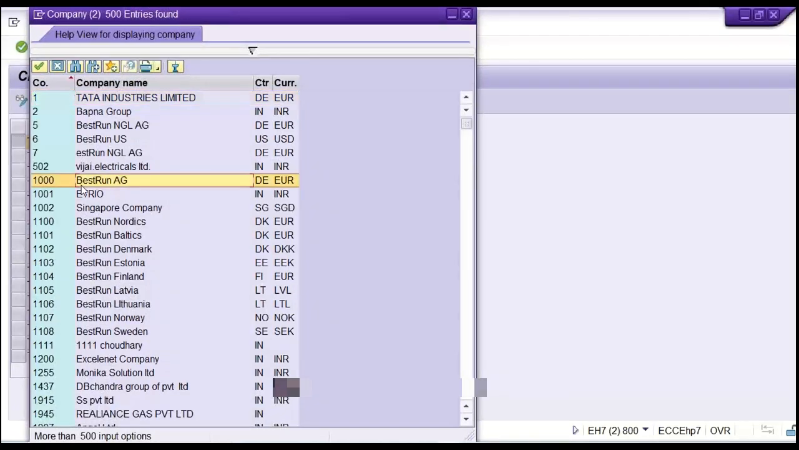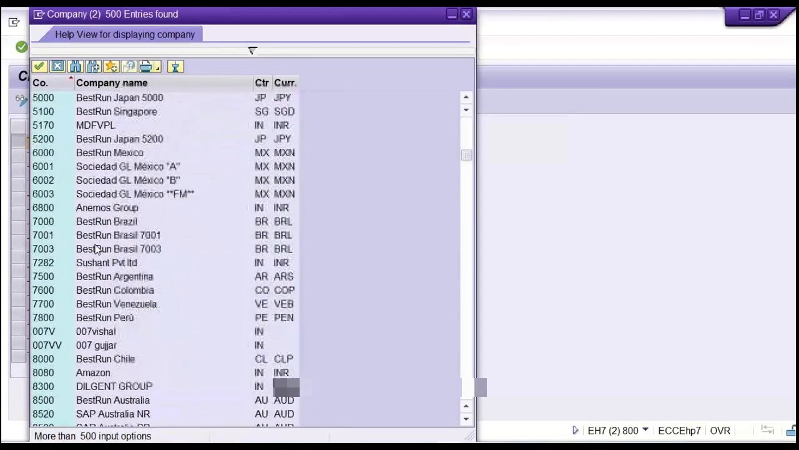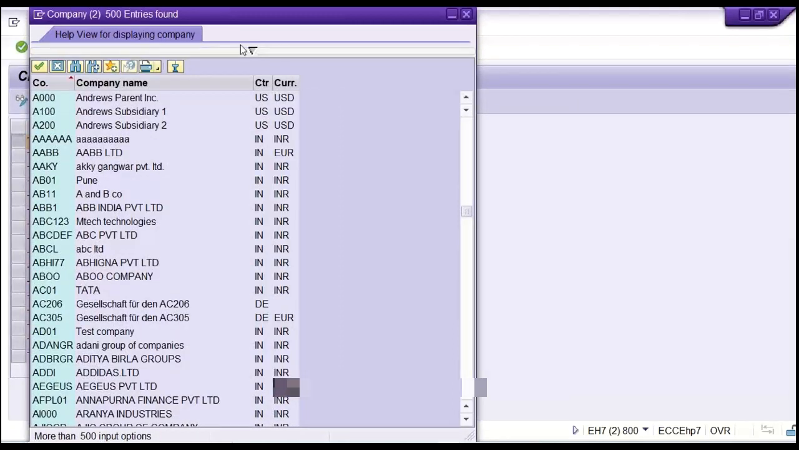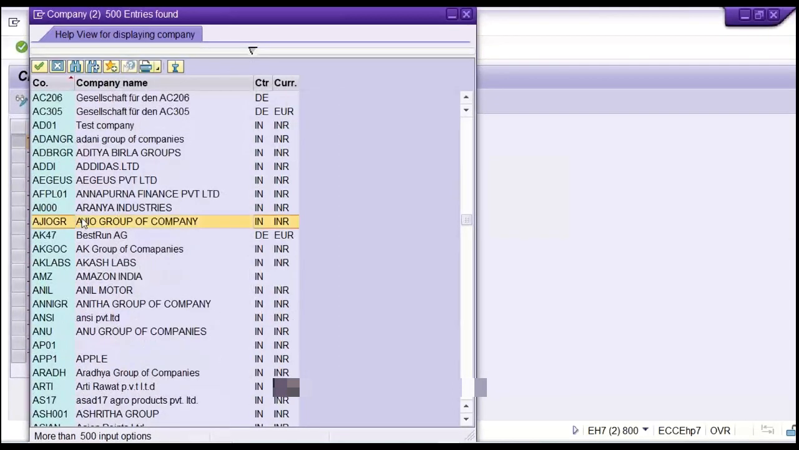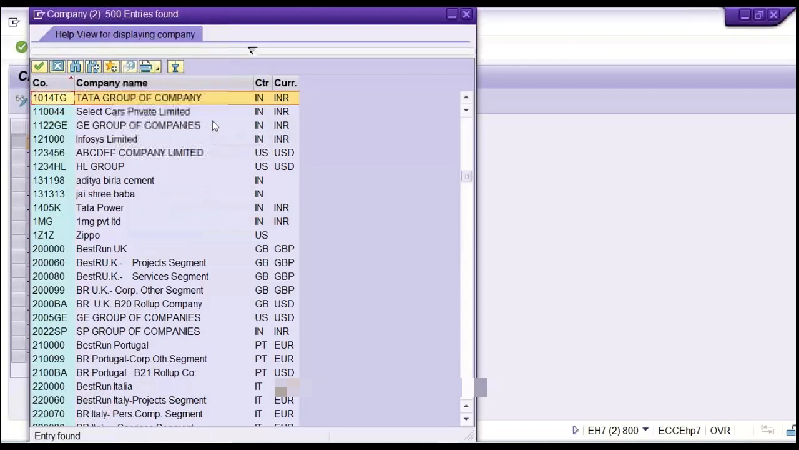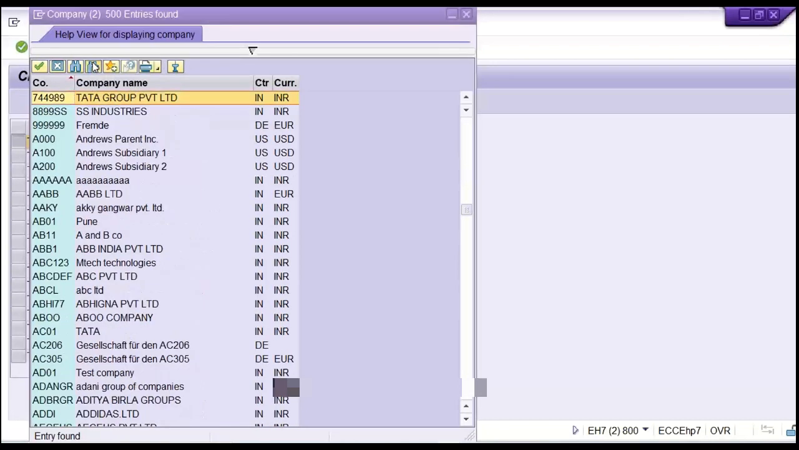Here is the list of all the companies that have been created. You have to search one by one, or else you can click on the find button and then give Tata Group. But multiple Tata groups are already created. Look here, multiple Tata groups. Again, you need to click on find. This is also Tata group. Click on find again.